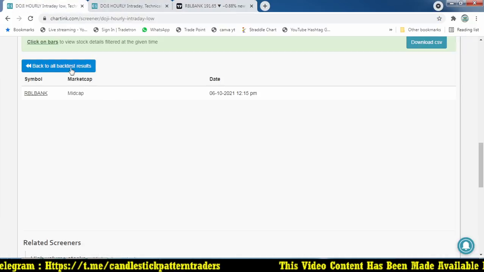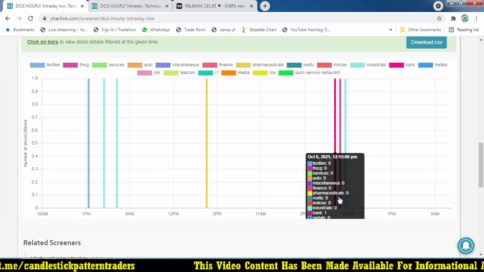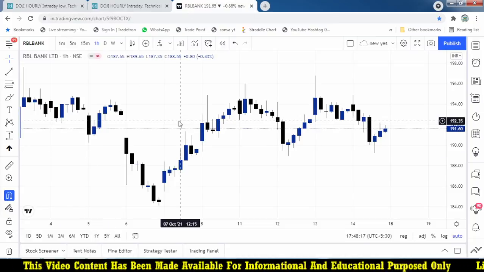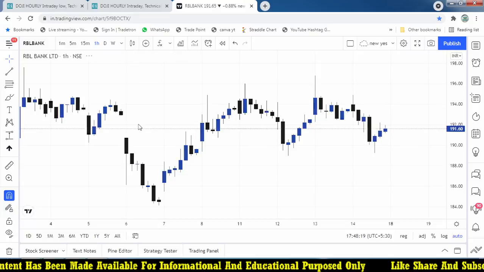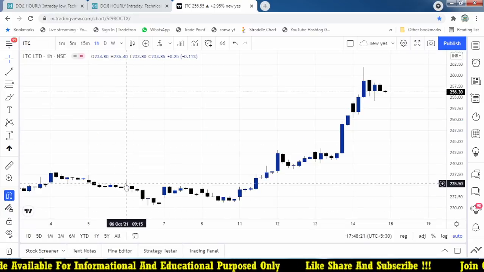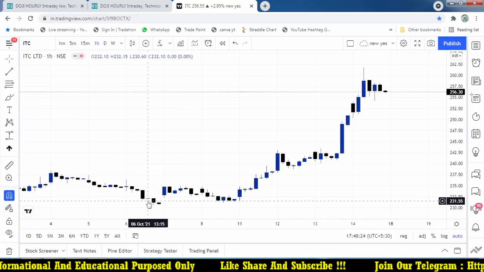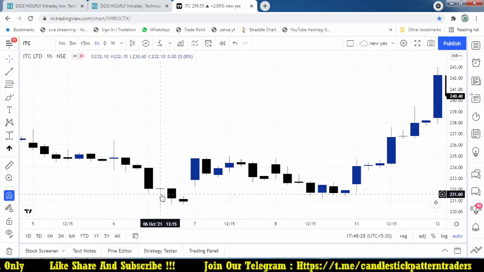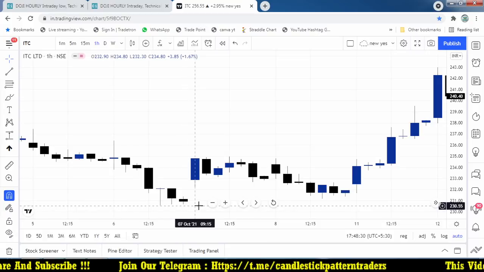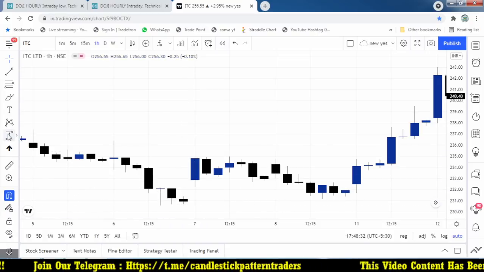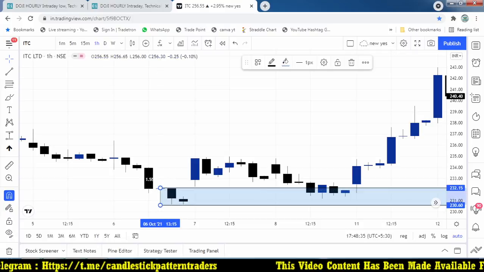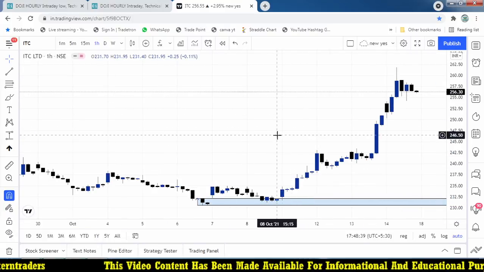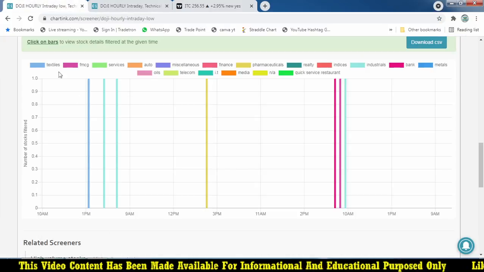And again, any stocks which form on 6th October at 2:15, ITC. 6th October 2:15, this one. So here, it never gave you any trade opportunity. The high and low were not broken, right? So we didn't get an opportunity, but after that the market moves very well, so we don't worry about that. So it is not giving you an opportunity.